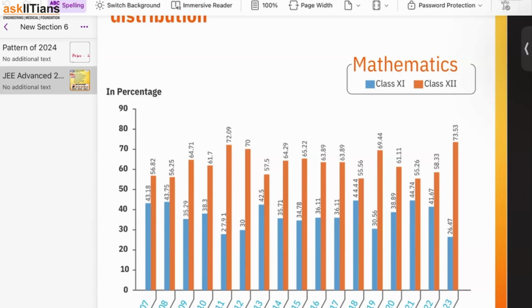Permutation and combination, 1 question. Sequence and series, 1 question. On the other hand, definite integration, 3 or 4 questions like that. AOD, 3 to 4 questions like that. Vector and 3D, 3 to 4 questions like that. So these are the most weighted chapters.